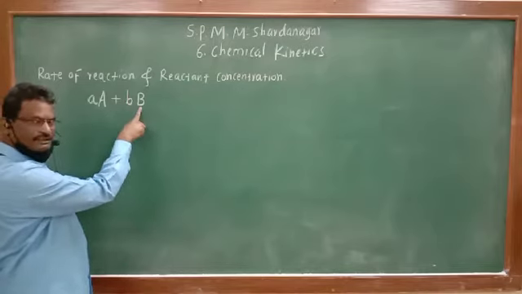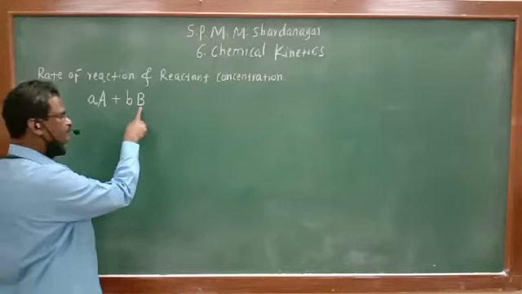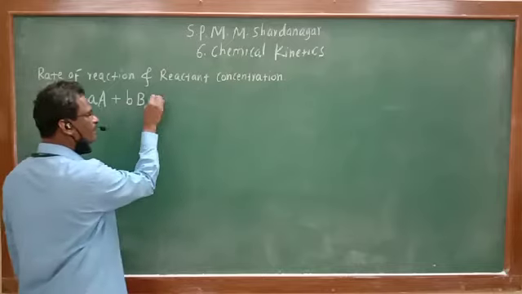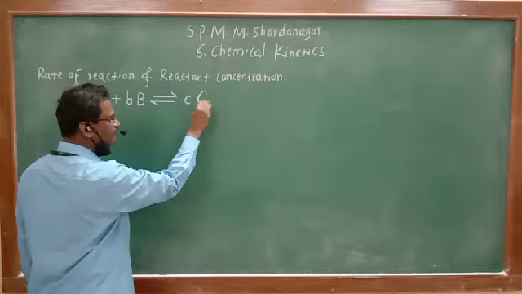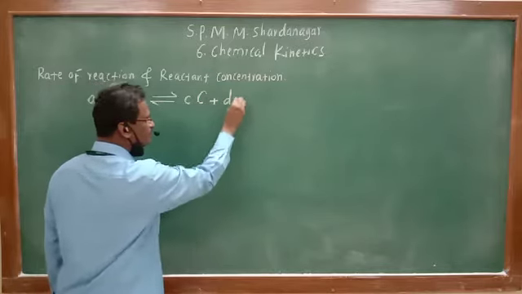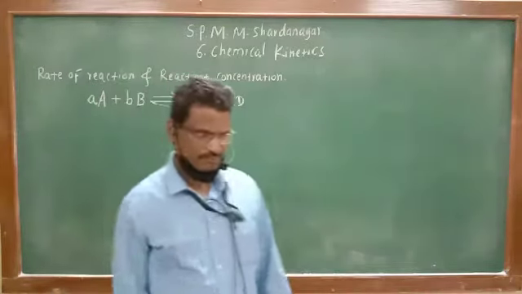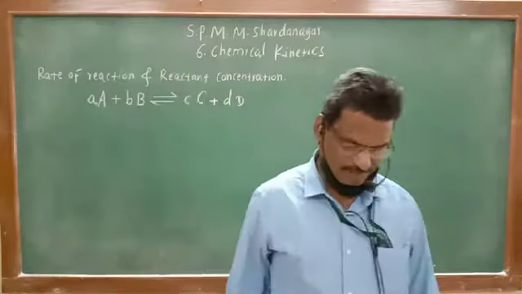Capital B, species, reactant. a moles of A react with b moles of B, and they are giving c moles of C plus d moles of D. Suppose this is the chemical reaction.